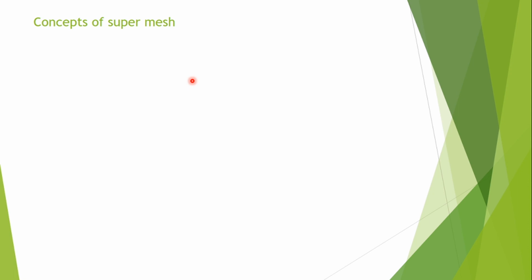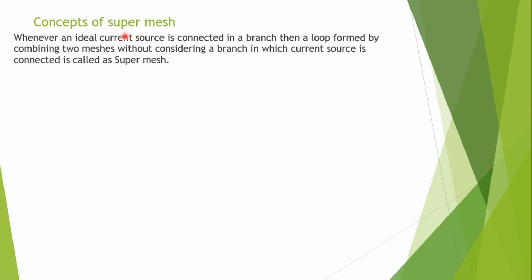You cannot apply KVL to the current source, because the voltage drop across the current source is unknown. So what do we mean by super mesh? Whenever an ideal current source is connected in a branch, a loop formed by combining two meshes without considering the branch in which the current source is connected is called a super mesh.